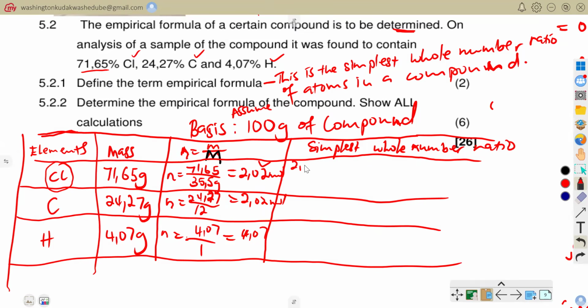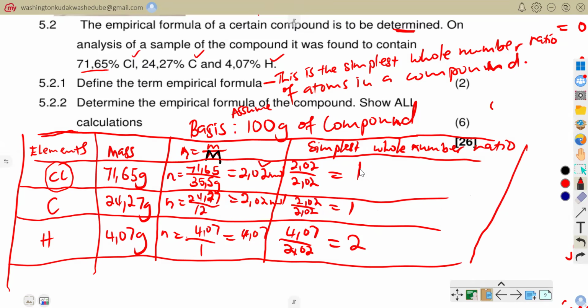So it would be 2.02 divided by 2.02. This is going to give me 1. And then if I divide 2.02 by the same value, it will also give me 1. And then if I divide 4.07 by 2.02, this was going to give me 2. So the simplest whole number ratio there is 1 is to 1 is to 2. So I've got chlorine being 1, carbon being 1, and then hydrogen being 2.